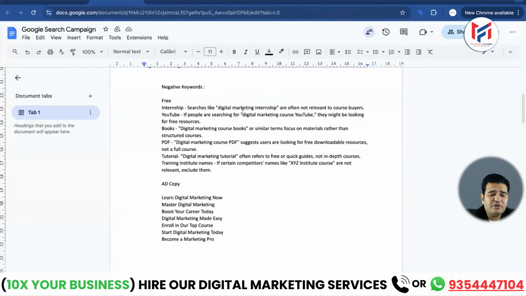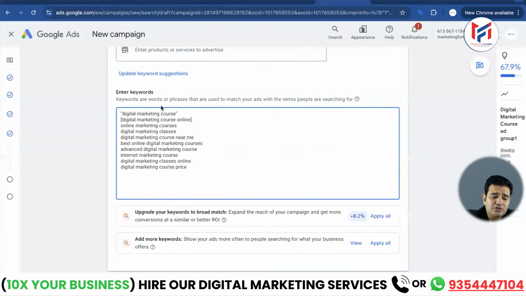So we will use negative keywords there, because if you use phrase match, then you'll have to use negative keywords otherwise. There are going to be many keywords where your ad will show up and you might get many clicks, but they won't be much useful for you. So look, in the same manner, you can either put your specific keywords in the phrase match, friends, or you can put them in the exact match. Is that clear? So for now, I am using phrase match here so that you will understand it clearly.